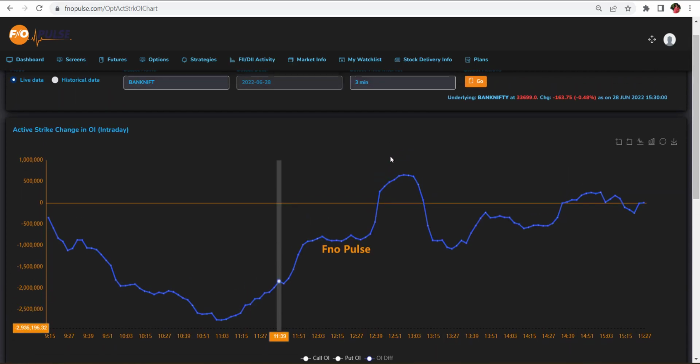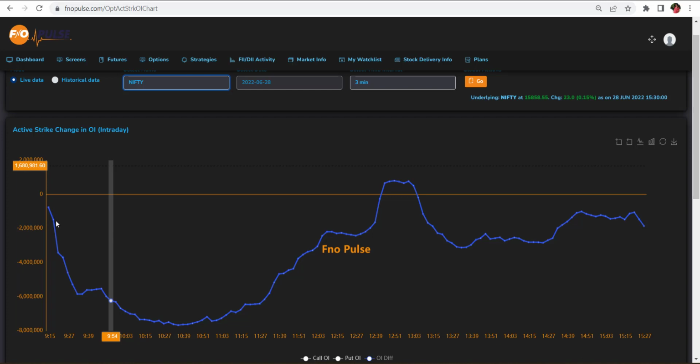If you are trading in Bank Nifty, you can definitely book 80 to 100 points whenever it crosses the line above zero. Again, if it's crossing zero below, you can go for sell call or put options, and again you can take 80 points in futures. On options, if you book 30 to 40 points for one lot, it's a very good profit for your intraday trading. Same way you have to identify for Nifty.